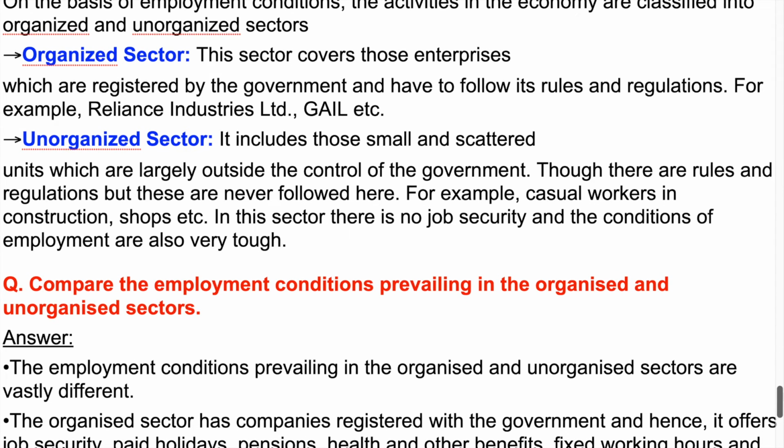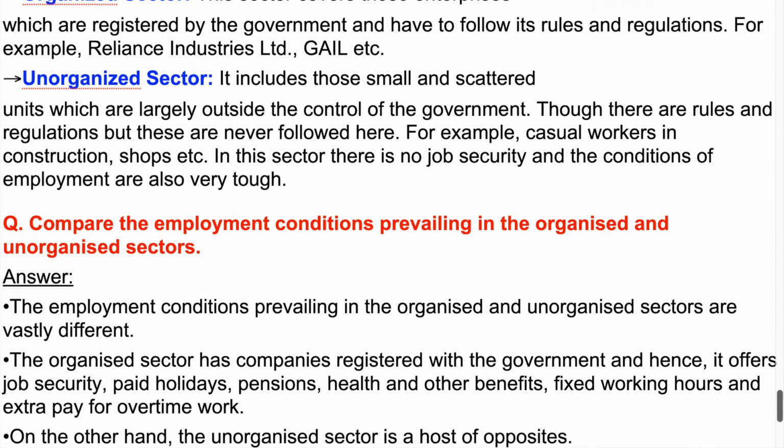For example, Reliance Industries Limited, GAIL etc. Unorganized sector: it includes those small and scattered units which are largely outside the control of the government. Though there are rules and regulations, these are never followed here. For example, casual workers in construction, shops etc. In this sector there is no job security, and the conditions of employment are also very tough.